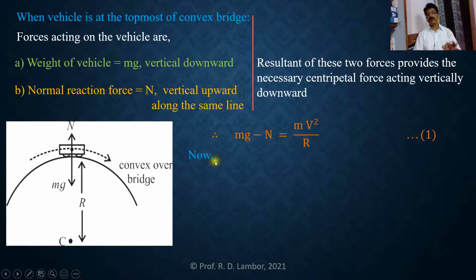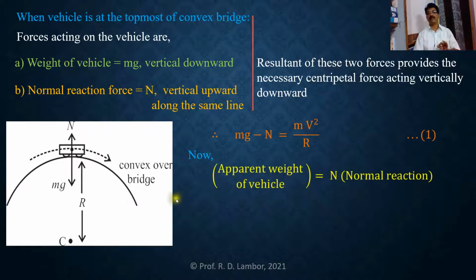Now we know that the apparent weight of this vehicle which is moving along this convex bridge is nothing but the normal reaction of the road on that car. See here, the apparent weight of the vehicle is equal to the normal reaction. So from this equation we can find the reaction of the road on this vehicle.